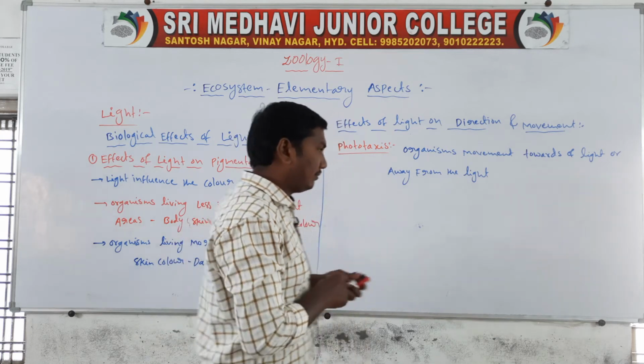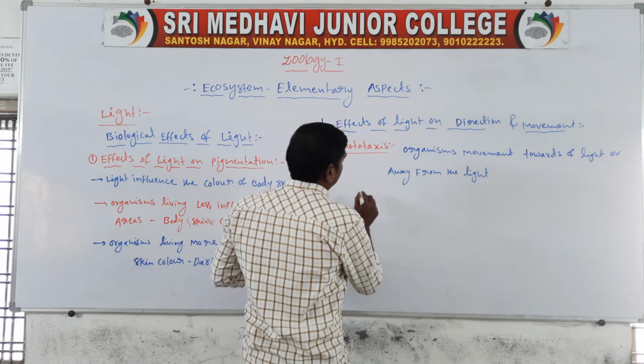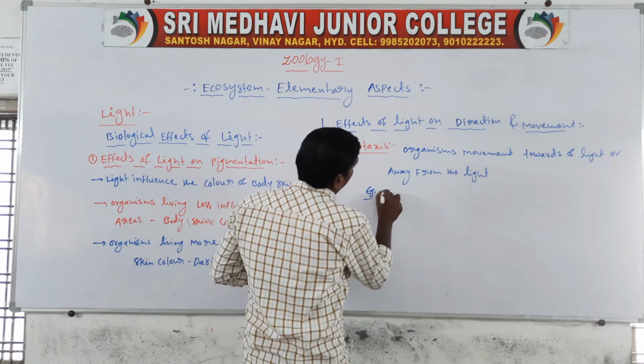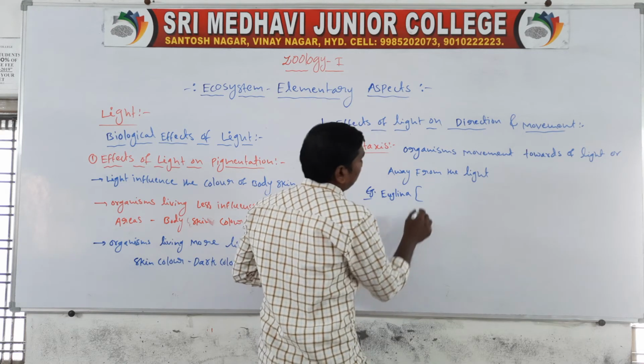Example, euglena. Euglena shows positive movement.